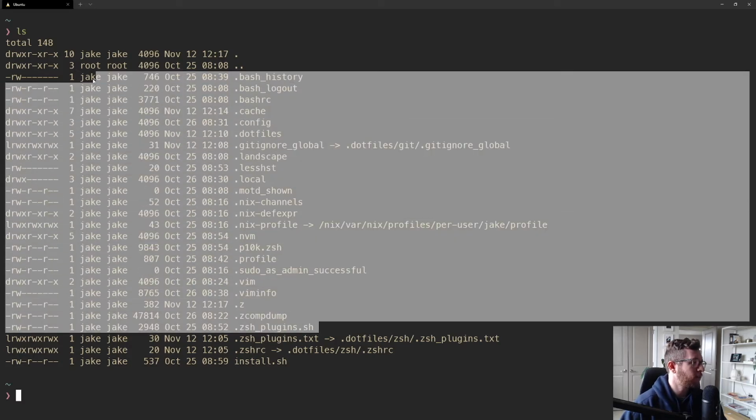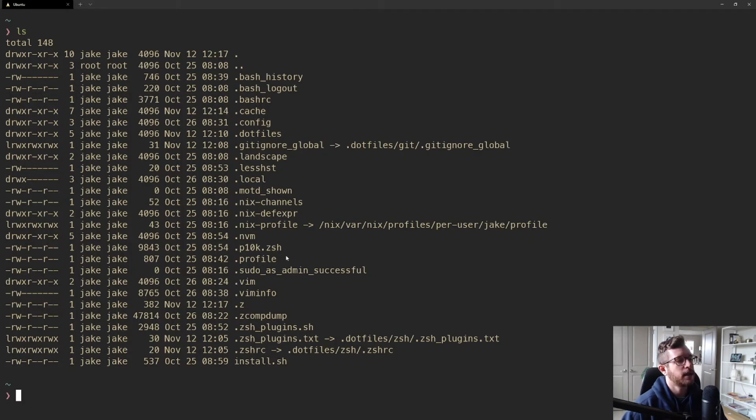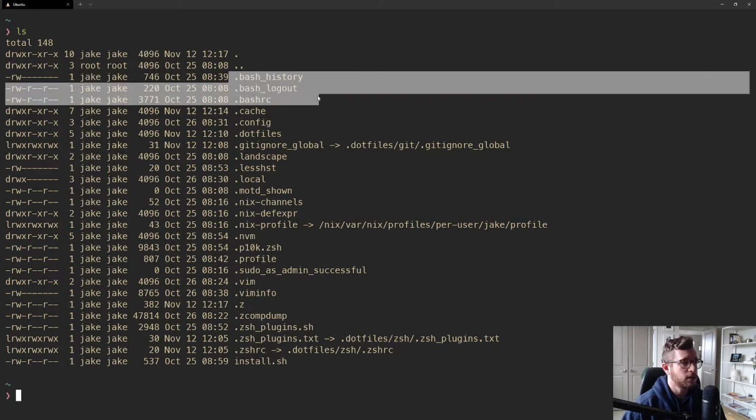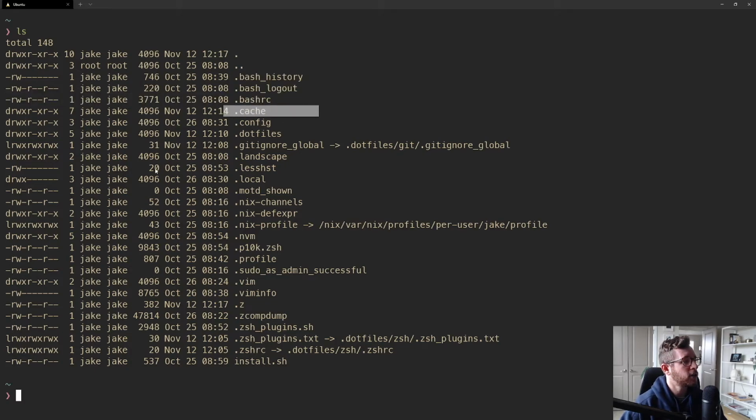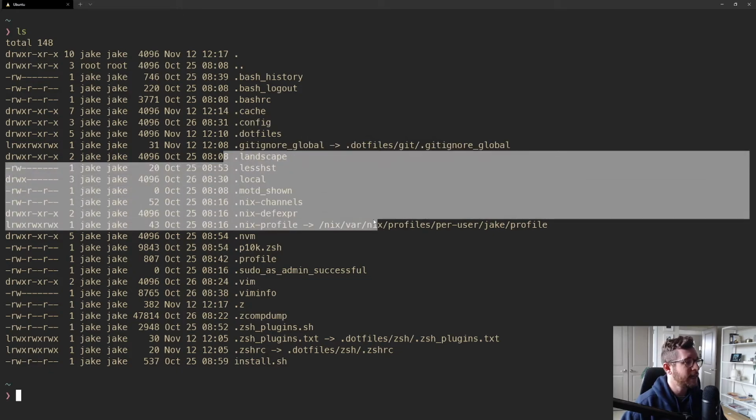There are no other dotfiles that I really care to stow here, because they're all pretty much auto-generated or useless to our environment. For instance, bash, and we don't use bash, or at least we haven't used bash in this example. So we don't need to worry about that. The cache directory is auto-generated. We've worked with config. This is ours. All of this stuff, Nix, is auto-generated. So these things are not something you want to maintain and store within GitHub.